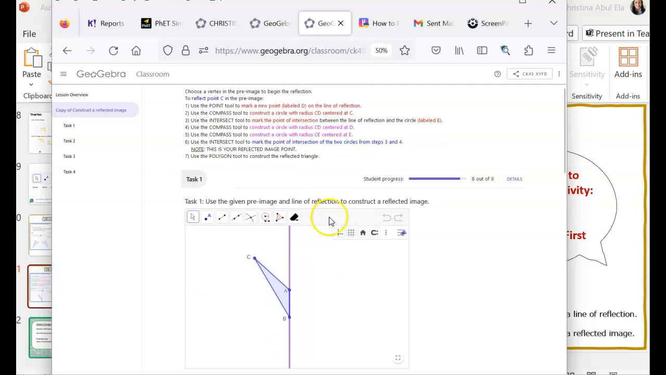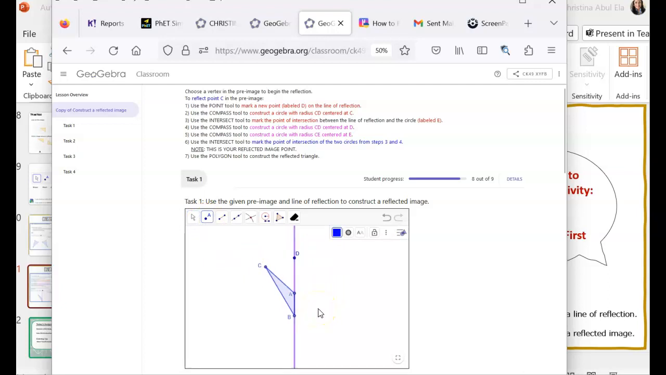So what I'm going to do first is step number 1, use the point tool to mark a point on the line of reflection. And so I need to put a point somewhere on this line of reflection that's already drawn for me. And for this one in particular, the further away you put it, the better it ends up. So not down here in the middle of A, B or something really close. It doesn't matter where you put it, but if you keep it a little bit further away, then it'll be easier for you to see. And so I'm just going to put a point about there. Again, it doesn't matter where exactly you put it.